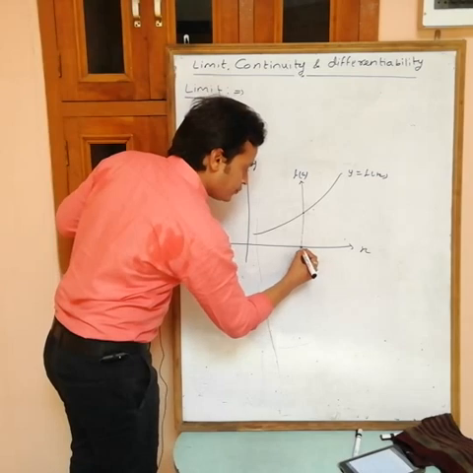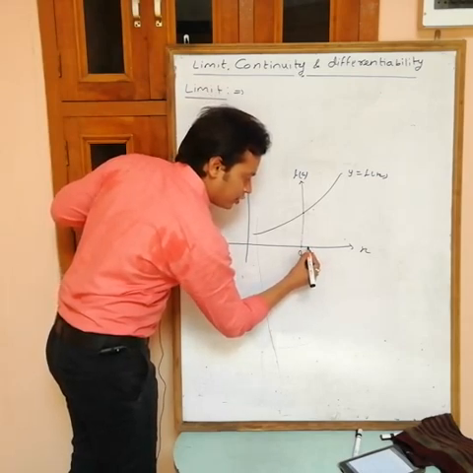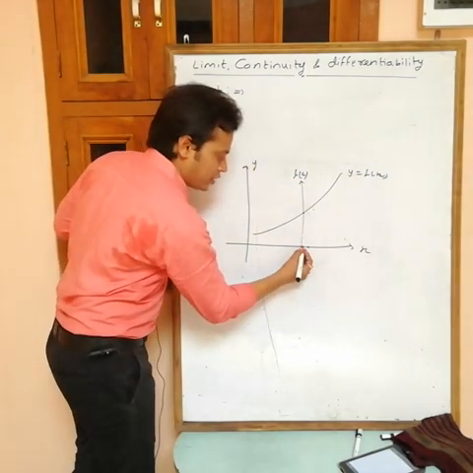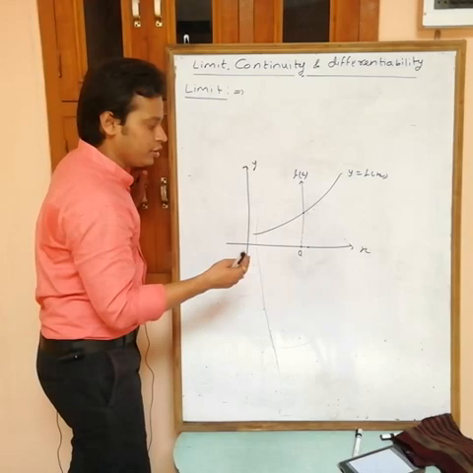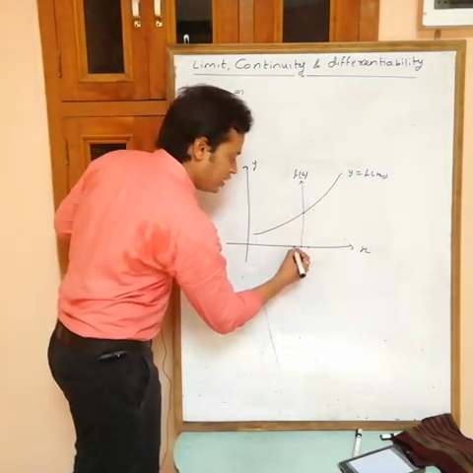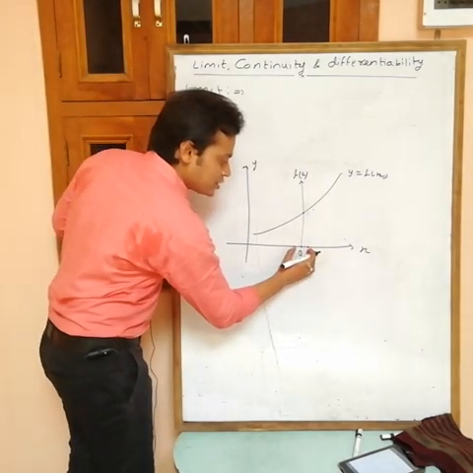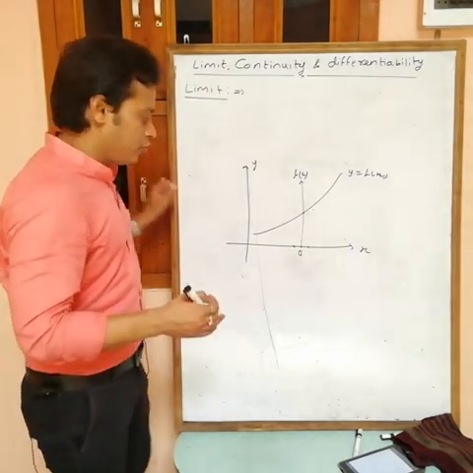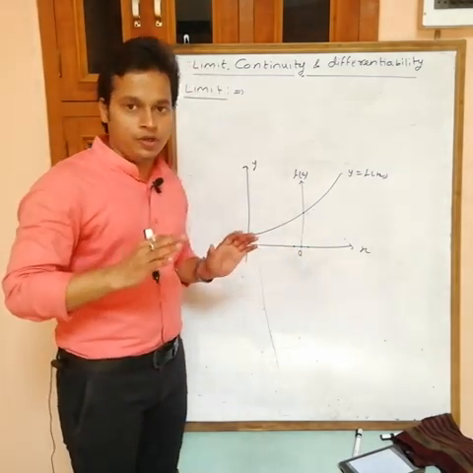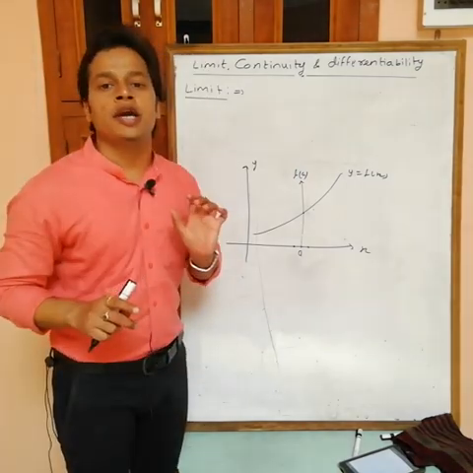So suppose here we have just next point but I am taking it here, because if I take only here, then we are getting that both are at same point. So to represent, I am taking this distance, and suppose this is the just previous point to a. Now these are immediate neighborhood points. This is just next to a and this is just previous to a. Now value of the function at these points is known as limit at x equals to a.